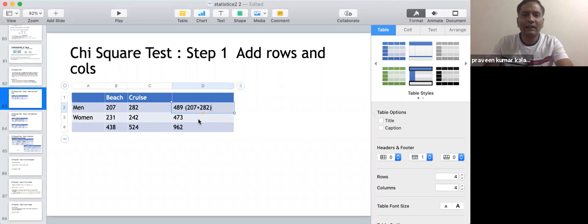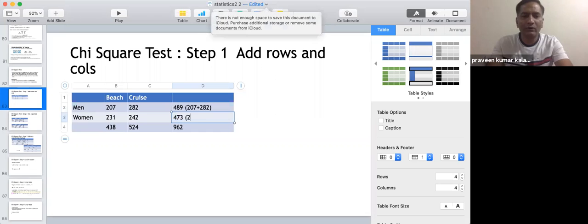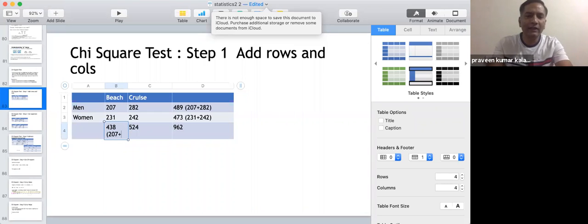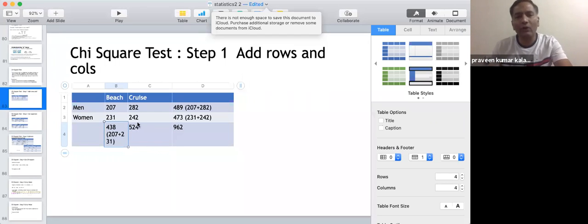And this is again the row, 231 plus 242. And this is adding the column. So basically what you are doing is adding columns and adding rows.